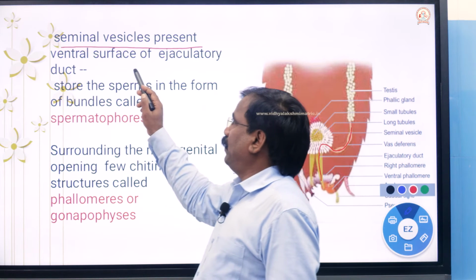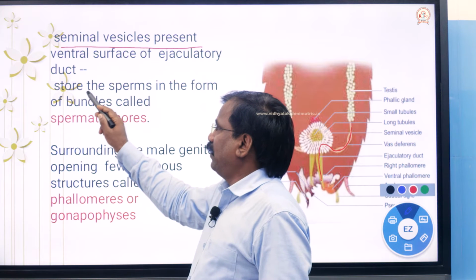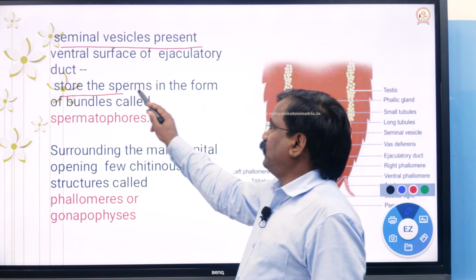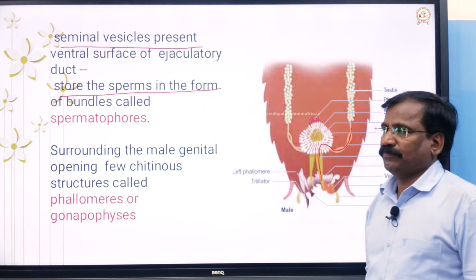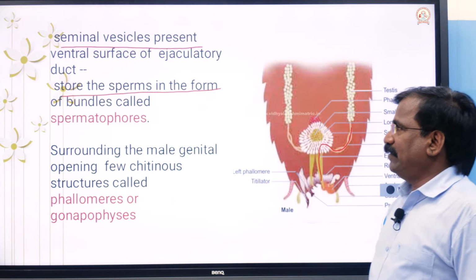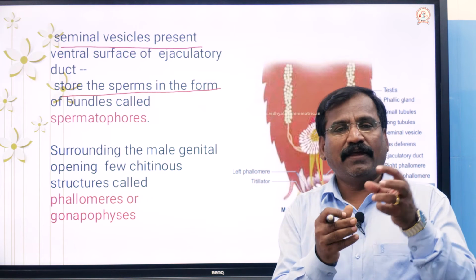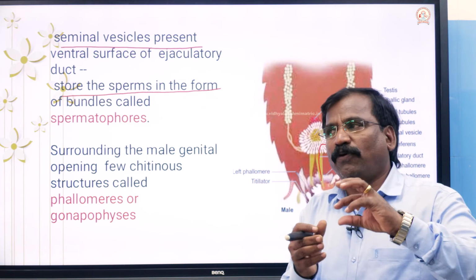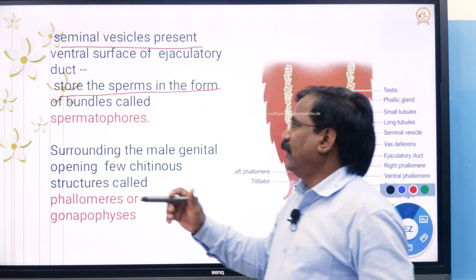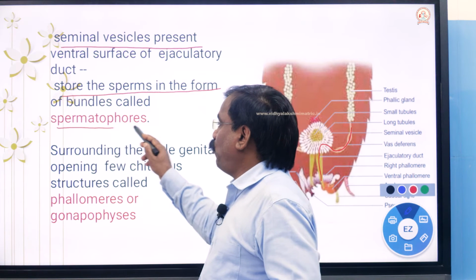The seminal vesicle is a sac-like structure that stores the sperms in the form of bundles, which are called spermatophores.